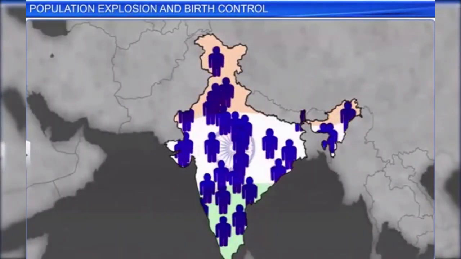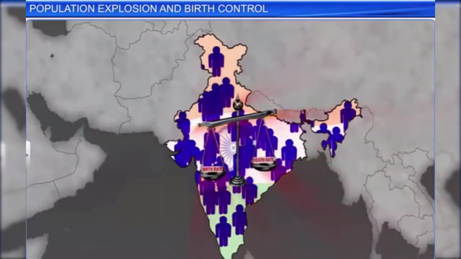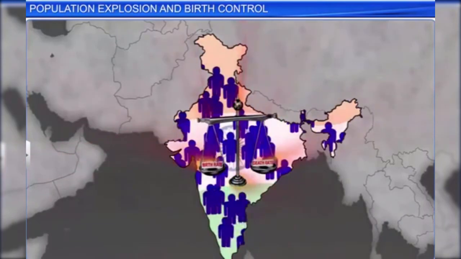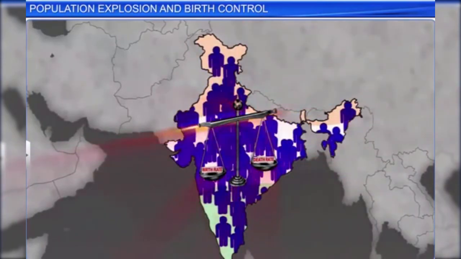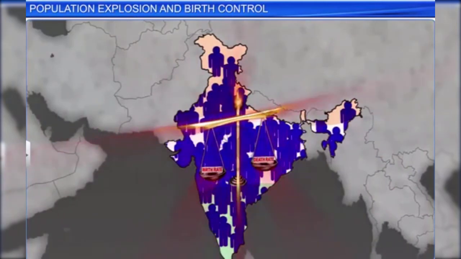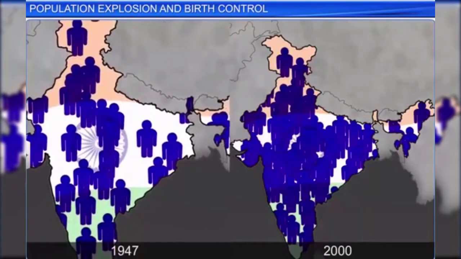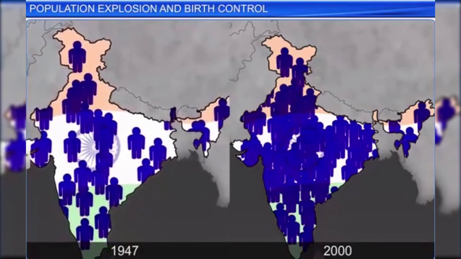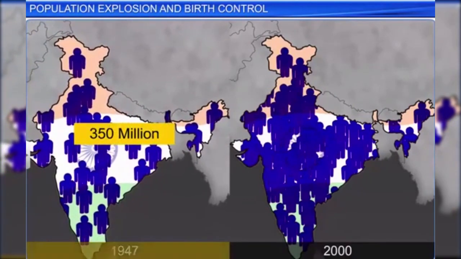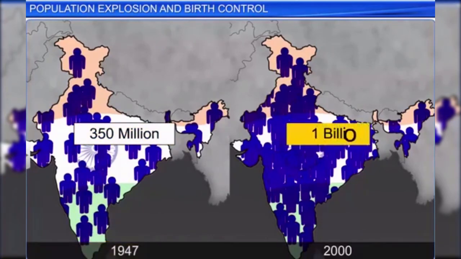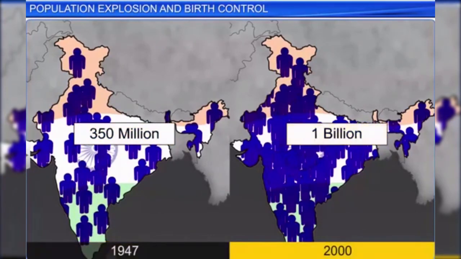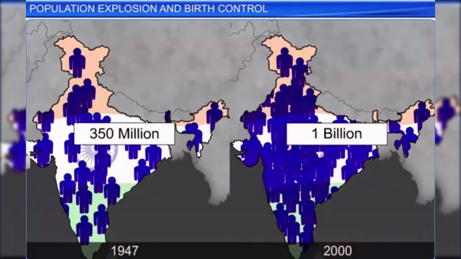But with the birth rate remaining more or less the same, this led to population explosion, a situation where the population of a country far outstrips its sustaining capacity. In fact, India's population, which was 350 million during independence, went past the 1 billion mark in 2000, making India the second most populous country after China.